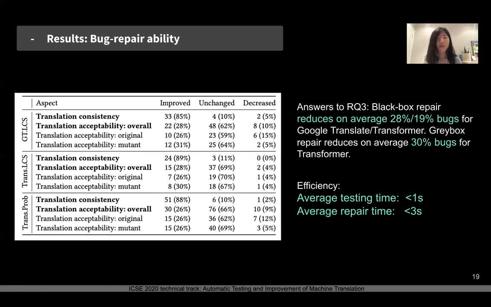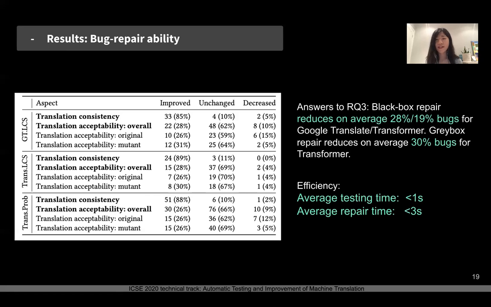And finally, we would like to know whether our approach is able to repair the bugs. We found that black box repair reduces on average almost 30% bugs for Google Translate and almost 20% bugs for Transformer. For gray box, because we don't have the predictability for Google Translate, we only evaluate on Transformer, and we found that gray box repairs on average 30% bugs for Transformer.